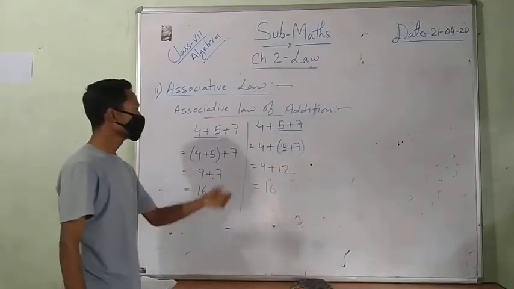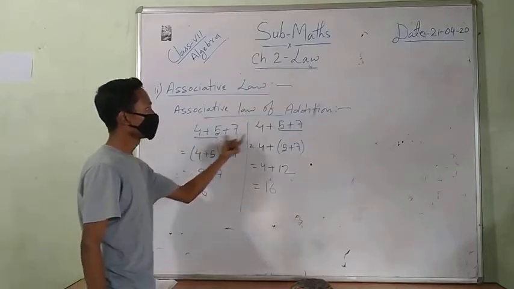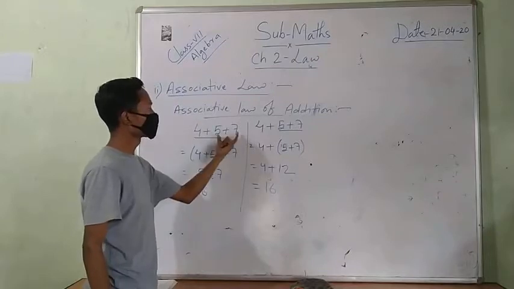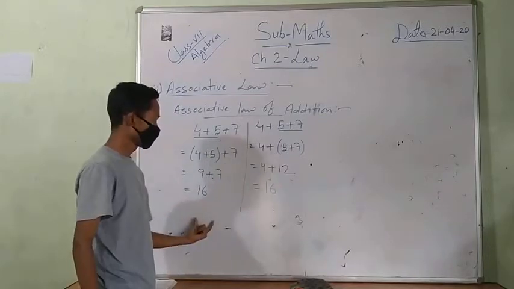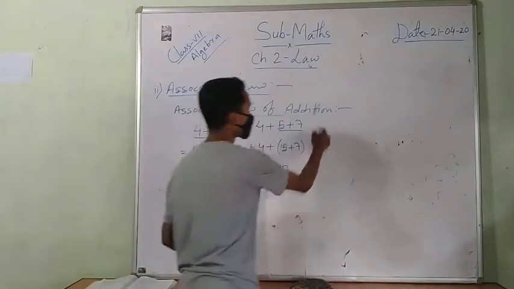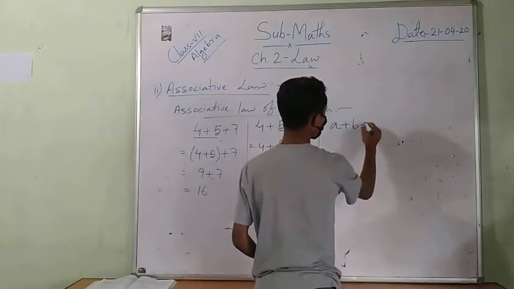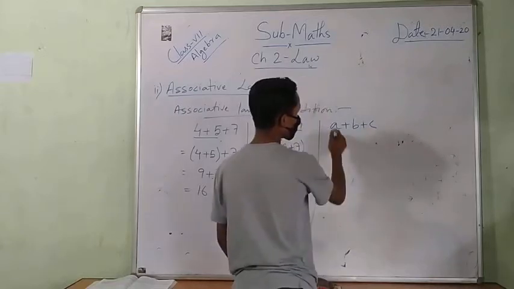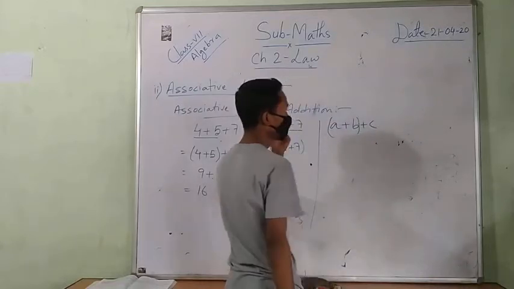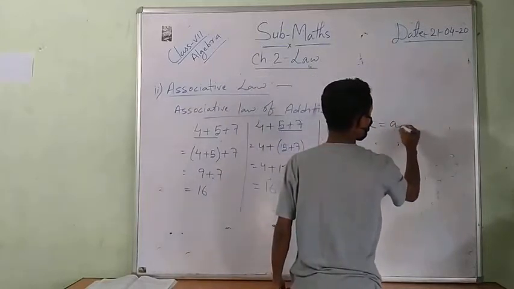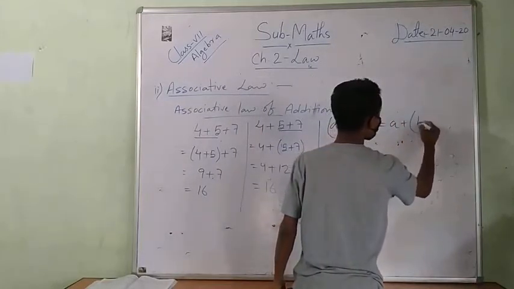Whether I add the first two numbers or the last two numbers, the answer will be the same. So suppose a, b, c are integers. Then a plus b plus c, if I add the first two numbers first, equals a plus the sum of the last two numbers.